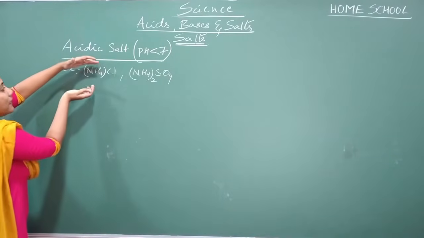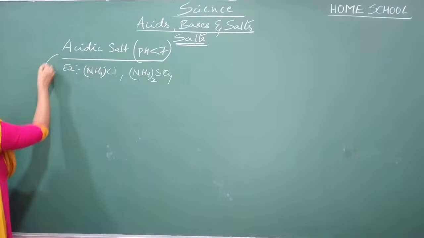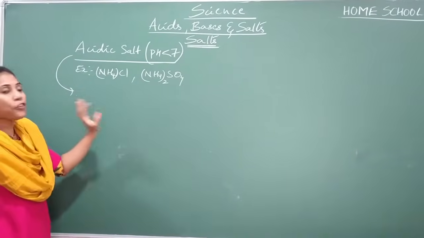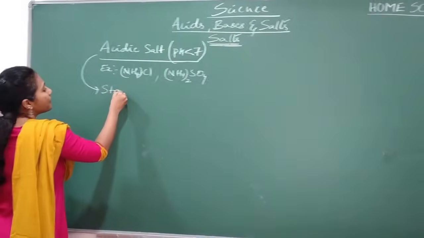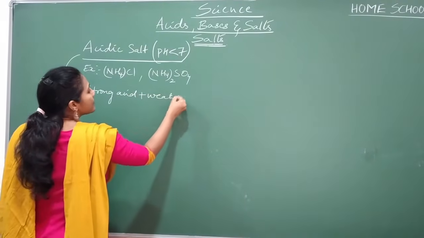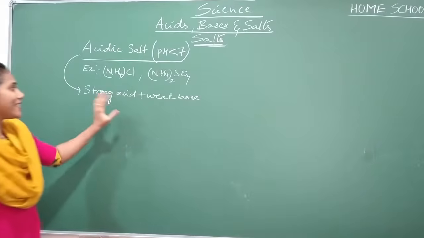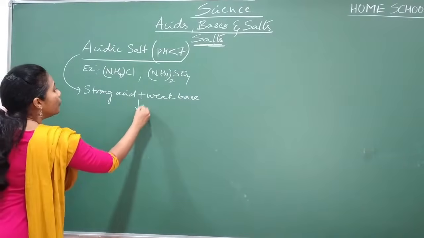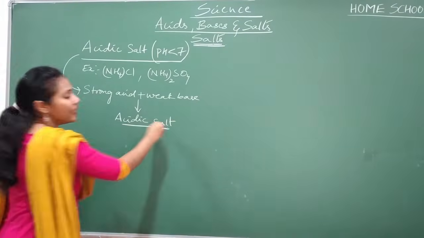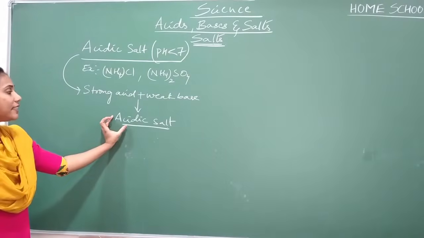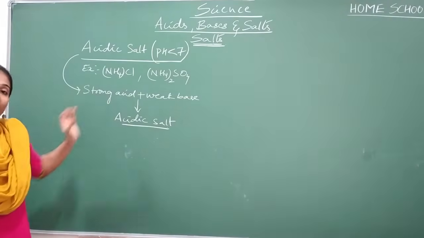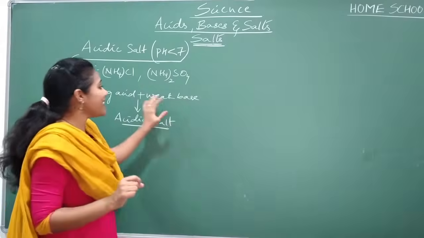Any example under acidic salt must have formed from a strong acid and a weak base. Always, when a strong acid combines with a weak base, you will get an acidic salt. Clear, everybody? How is an acidic salt formed? Always by the combination of a strong acid and a weak base. The acid must be very strong, the base has to be weak.